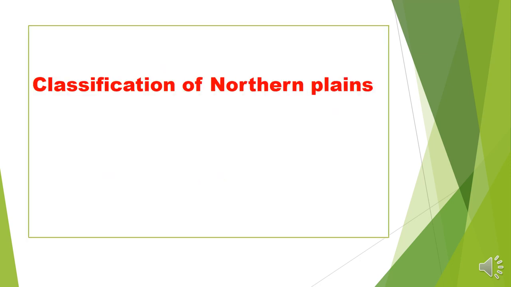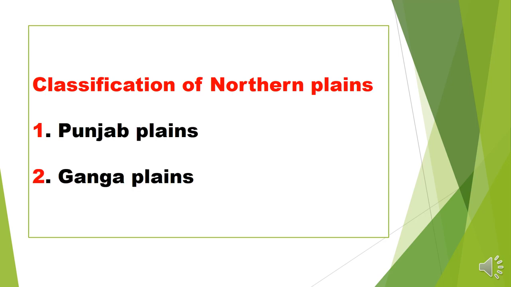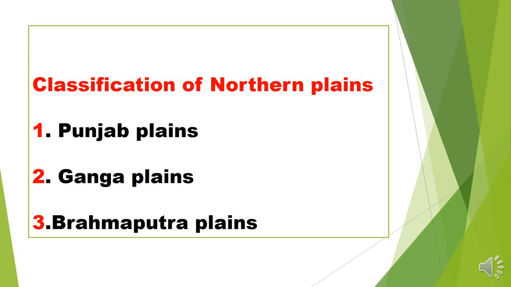Next is the classification of the northern plain area, and the northern plain area is broadly divided into three sections: Punjab plain, Ganga plain, and Brahmaputra plain. Just like the Himalaya mountains are divided into four parts: Punjab Himalaya, Kumaon Himalaya, Nepal Himalaya, and Assam Himalaya. So the northern plain is also divided into three sections: Punjab, Ganga, and Brahmaputra.